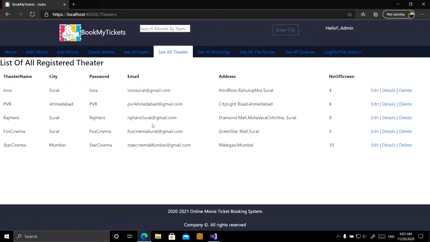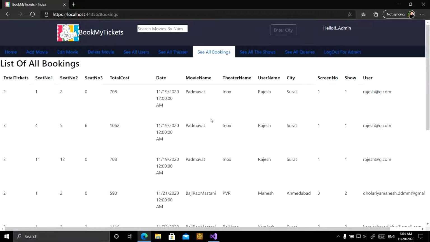Admin can see all the theaters' details also. Registered theaters' details are shown to the admin, like theater name, city, password, email, address of the theater, number of theaters. Admin can see all the bookings.